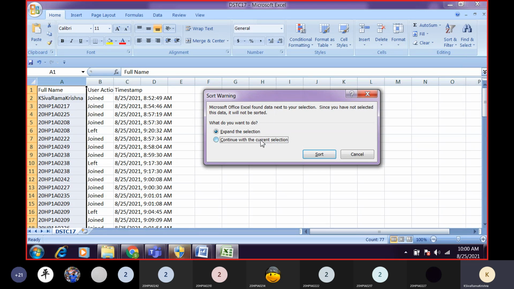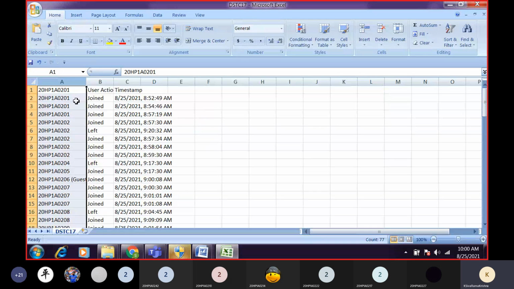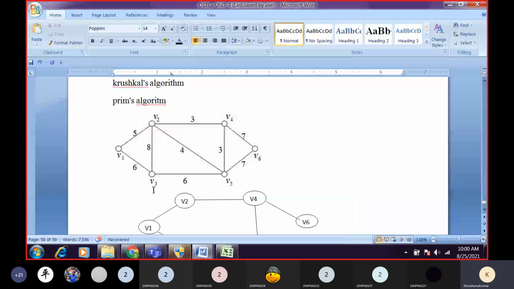Just by observing how we are performing each and every task, you can do the same things. You can understand how to perform operations on Excel and how to perform operations on Word. If you observe, I'm drawing each and every graph in front of you only.